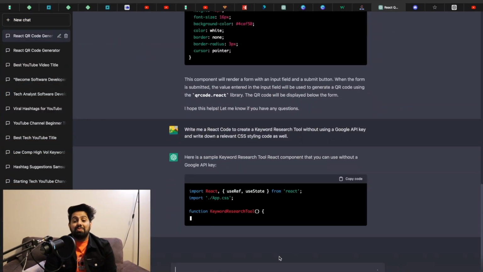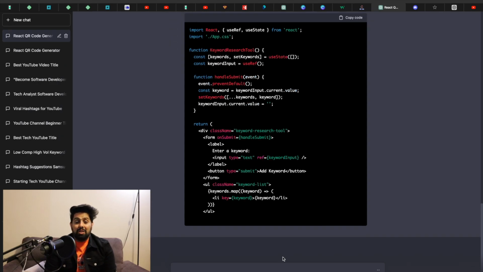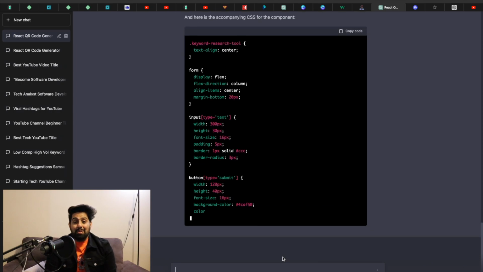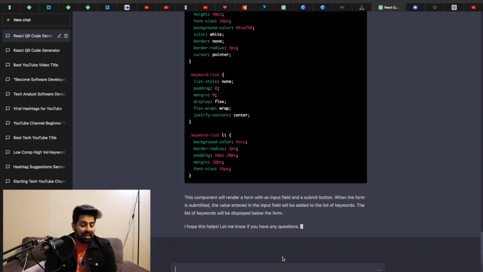You can use this application to create your own website to drive some free traffic, like a keyword research tool that is very similar to Ubersuggest and SEMrush. You can create your own QR code generator or YouTube AI title generator and so on. This is very easy and I would really suggest this in the year 2023. Also, you can earn some money by using this application to create code for freelancer clients on Fiverr or Upwork and so on. So generating money with ChatGPT is very easy.